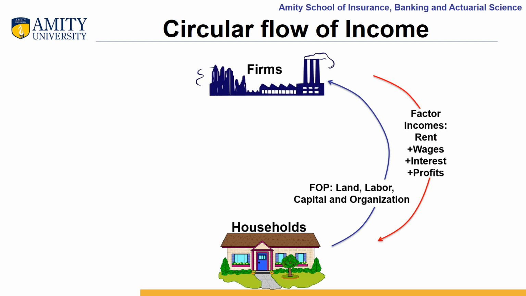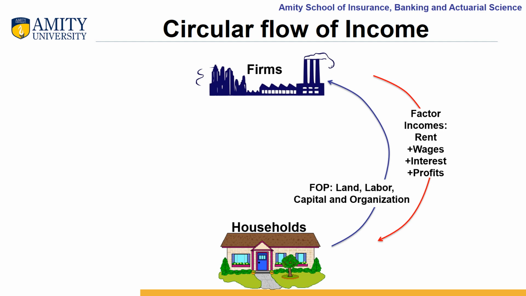Those who have provided land, they will get the rent for it. Those who have provided labor, they will get wages for it. Those who have provided capital, they will get interest for it. And those who have provided the entrepreneurship skills, those who are the owners of the organization, they will get profits for these services. So for all these factors of production, we have factor income.